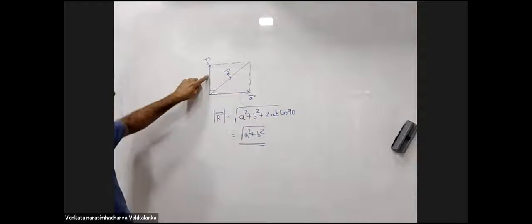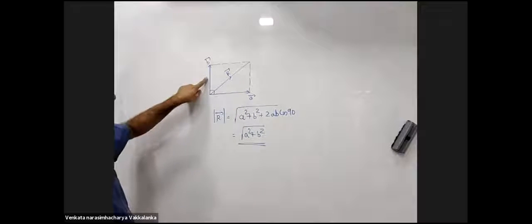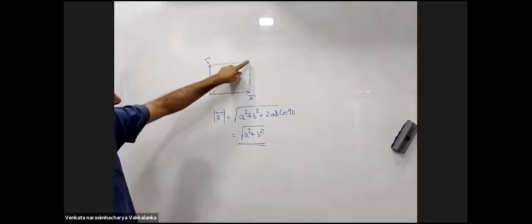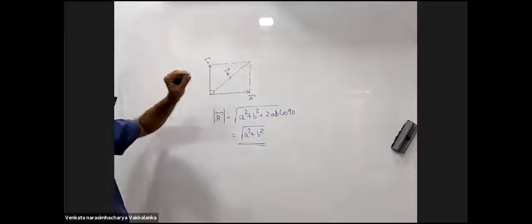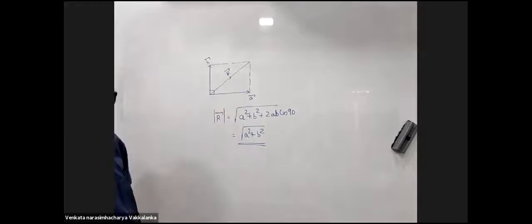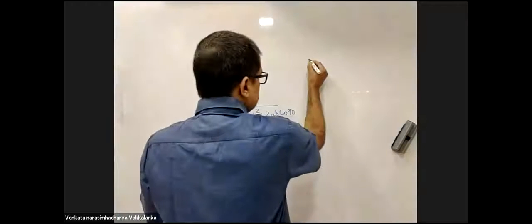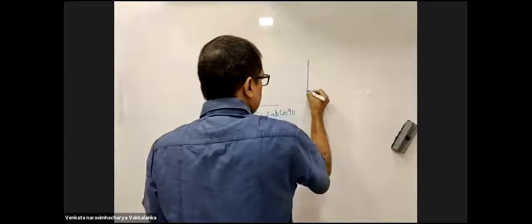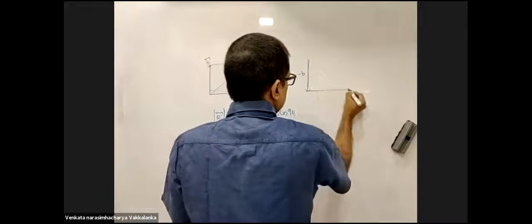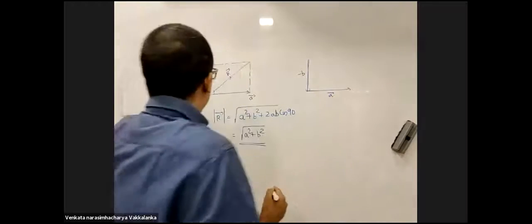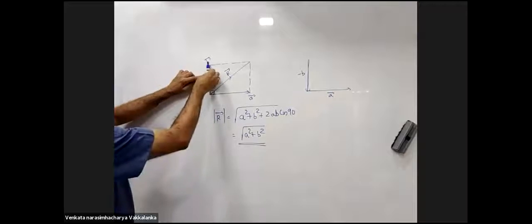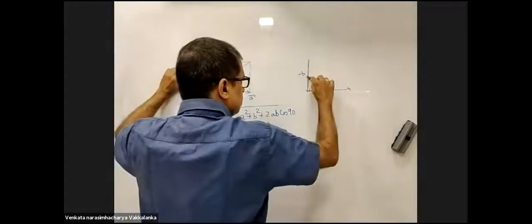The parallelogram law tells me if two vectors are represented as two adjacent sides of a parallelogram drawn from a point, the diagonal of the parallelogram drawn from the same point is the result. What will A minus B be equal to? This will be minus B, and this will be A minus B. I reversed the direction, this is minus.